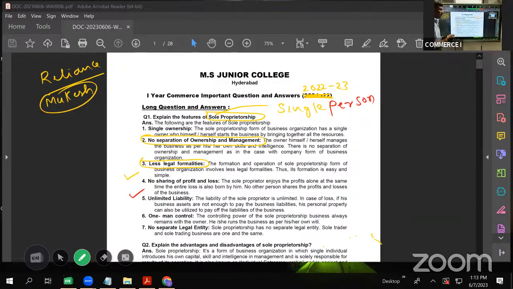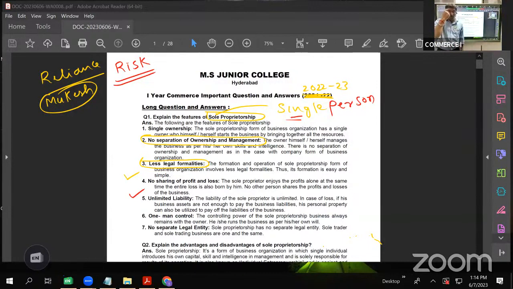Then, unlimited liability. The liability or the risk is unlimited in case of sole proprietorship. See, every business involves a lot of risk. We do start business with a lot of anticipation that we'll be earning so much profit. We'll be doing business in a very organized manner, and we'll be earning so much. But you never know. If any untoward incident happens and if any loss occurs, that entire loss has to be borne by a single person only, because there is no one to share your profits and there is no one to share your losses also. This happens to be a big disadvantage of sole proprietorship.